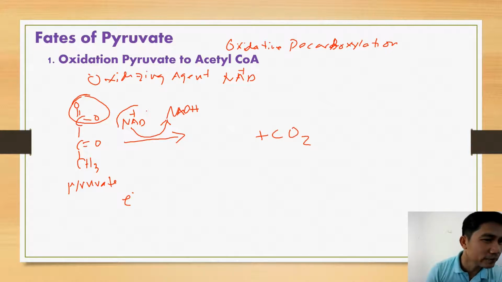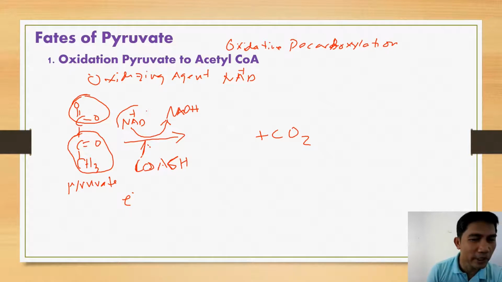Okay, and then this acetyl group here will attach to our coenzyme A. Remember that coenzyme A has an active portion called aminoethane thiol. And basically, this acetyl group will attach to the sulfur atom of the coenzyme A. So the acetyl group will now bind to the coenzyme A, forming acetyl coenzyme A.